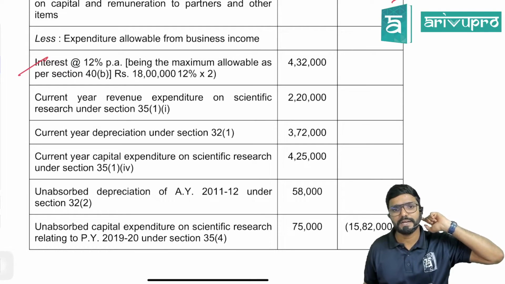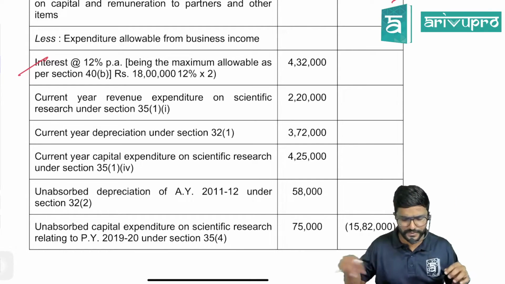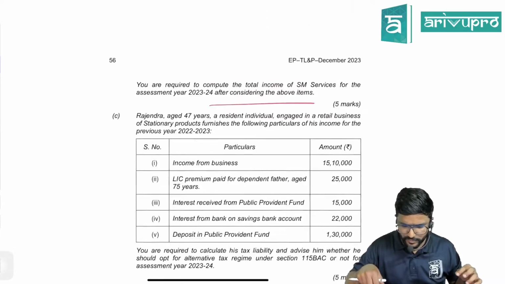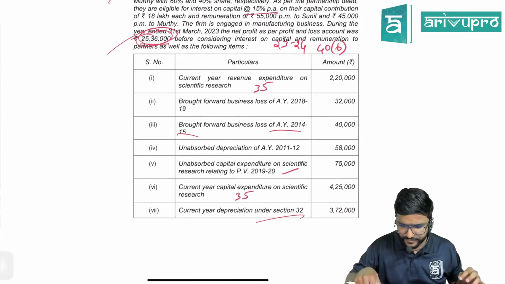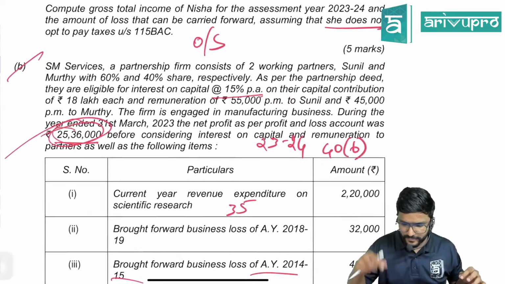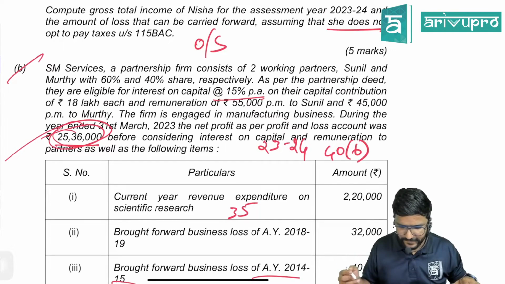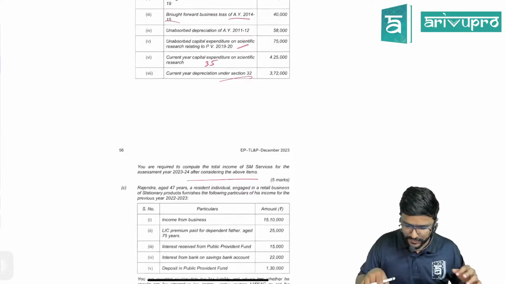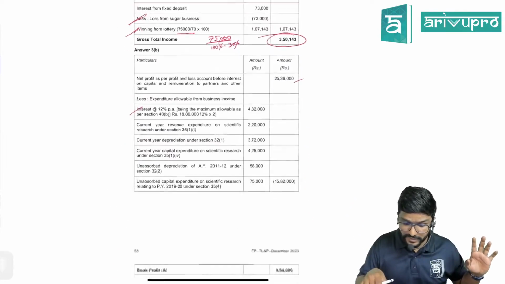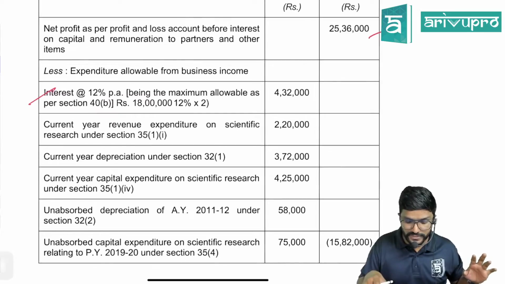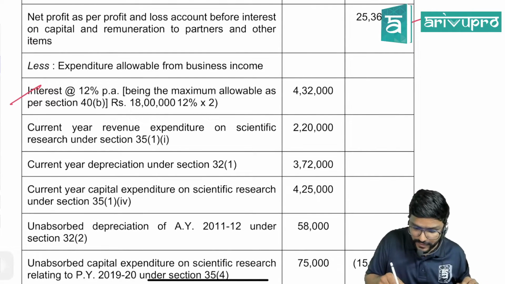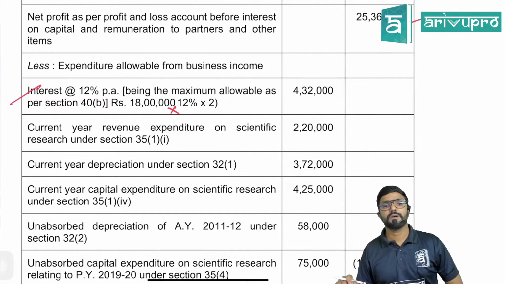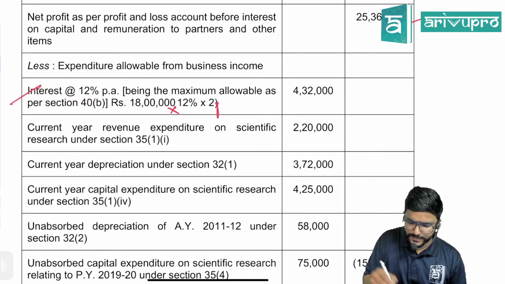So on 18 lakh, 12% for two partners, because each of them I guess has contributed 18 lakh. 18 lakh each. Profit sharing ratio is different, but the capital they have contributed is the same, guys. Please be careful. So 18 lakh into 12% on that is for two partners.